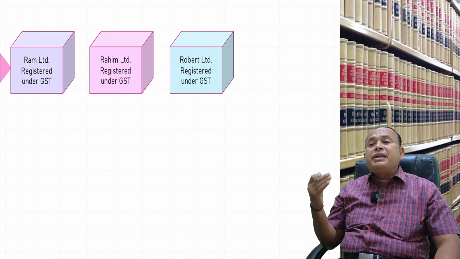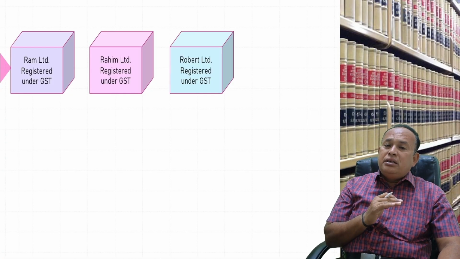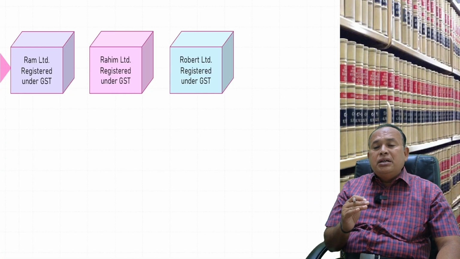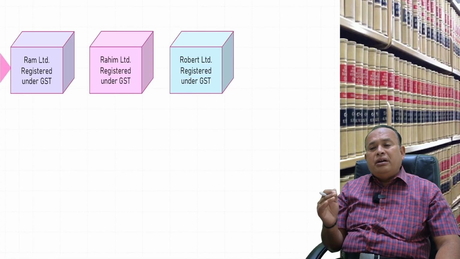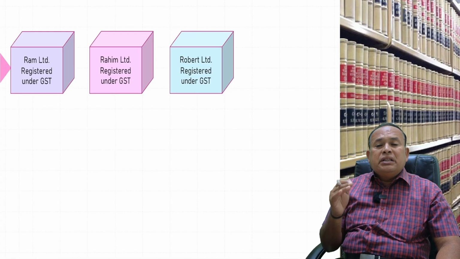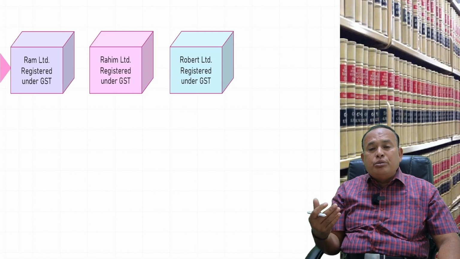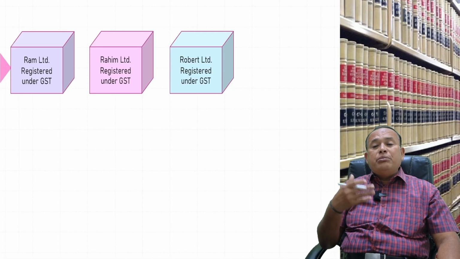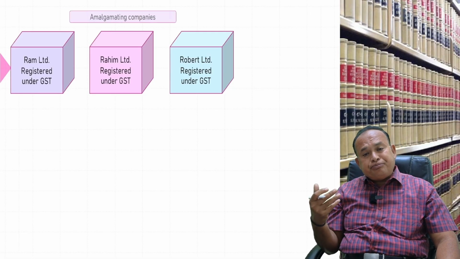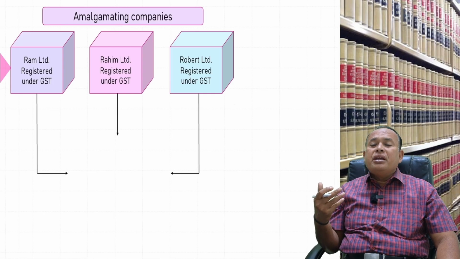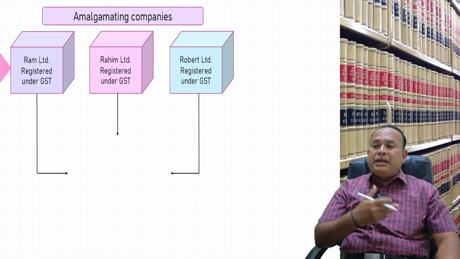Further, in the given case, if you look here, there are three companies: Ram Limited, Rahim Limited, and Robot Limited. All these three companies are registered persons. They agreed to amalgamate into a particular amalgamation process, thereby emerging as a new company, namely RRR Limited.